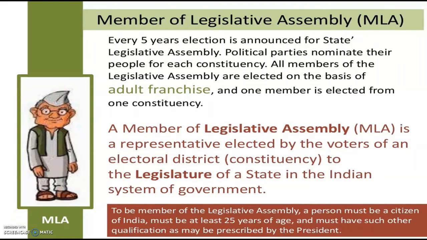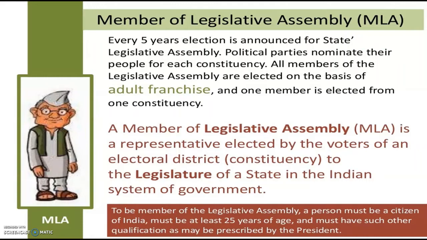Member of Legislative Assembly. Every 5 years, elections are announced for the state legislative assembly. Political parties nominate their people for each constituency. All members of the Legislative Assembly are elected on the basis of universal adult franchise.